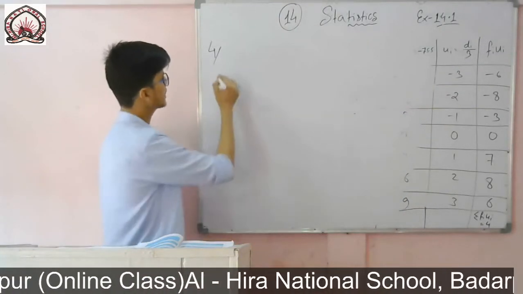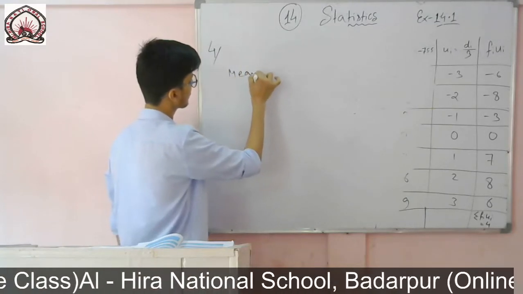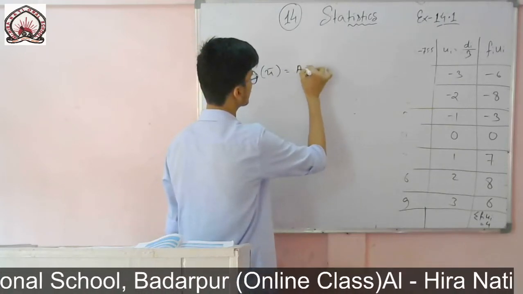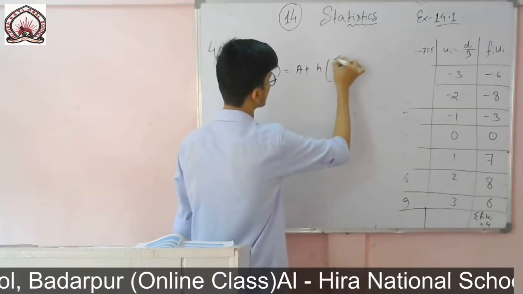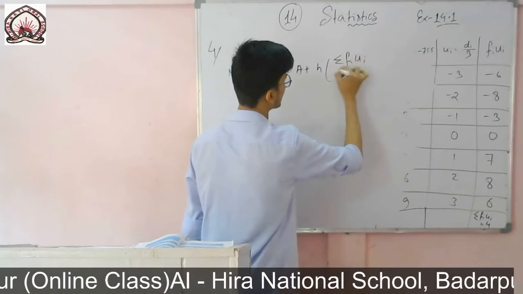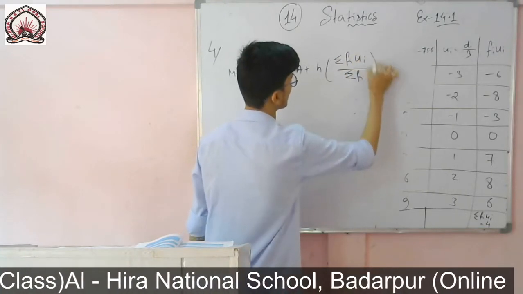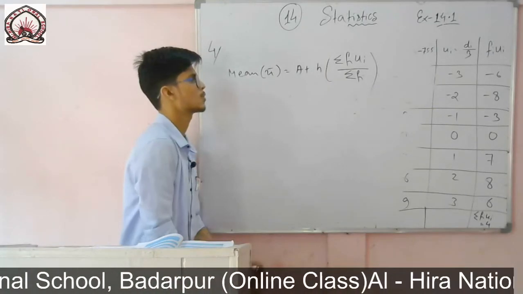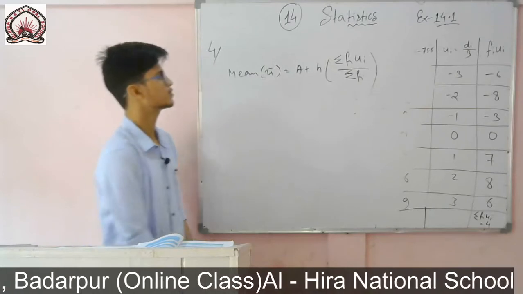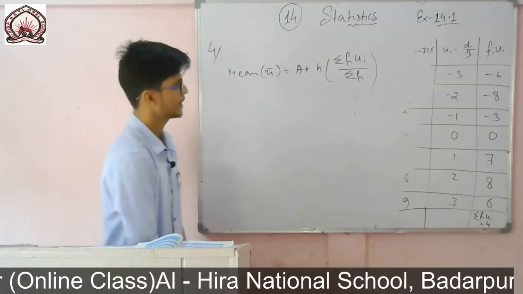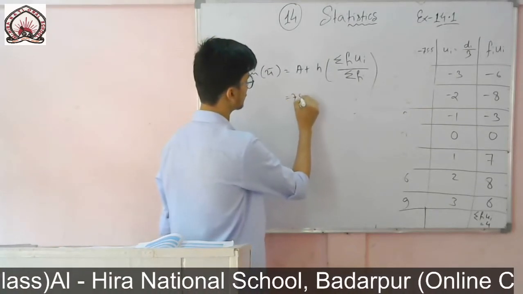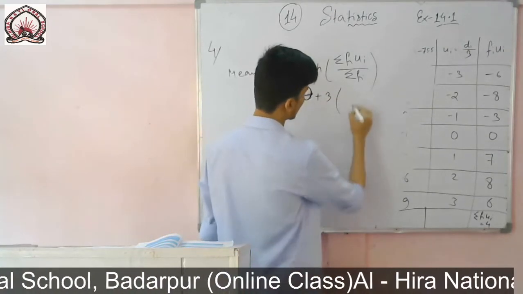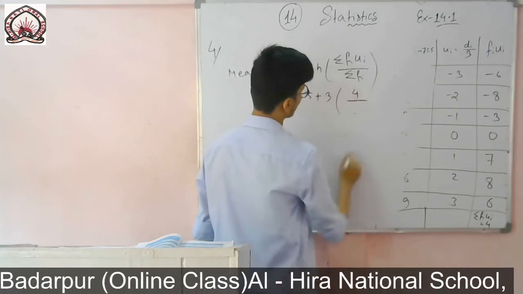So now I will calculate the mean. Therefore the mean x bar is equal to the assumed mean plus height into the summation of fiui divided by the summation of fi. This is the formula. So the assumed mean was 75.5, plus the height was 3, the summation of fiui I got is 4, and this one is 30.